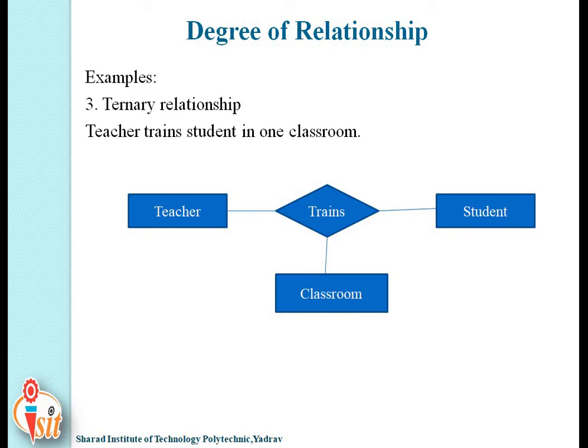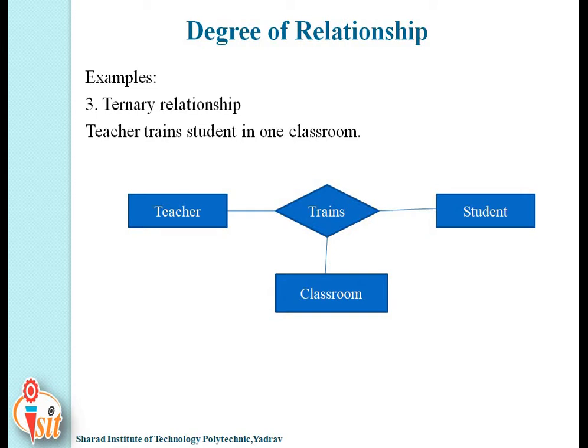Now we will see the example of ternary relationship. As I told you, ternary relationship is the relationship between three entity types. Here the example is teacher trains students in one classroom. Then what are the three entities? Teacher, student and classroom. These are the three entities, and the relationship between them is trains. Here you can see the figure of ternary relationship where teacher trains students in a single classroom.